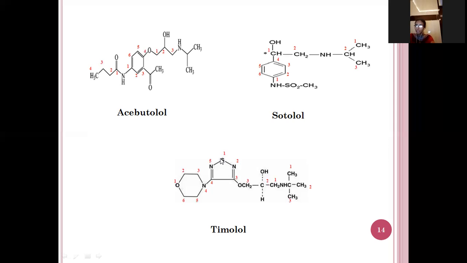thiadiazole. So this is the thiadiazole. In the fourth position, the morpholine structure is attached. Here in the third position, one oxygen and propane-2-ol is attached. Here amino group, and this is a butane structure attached here.